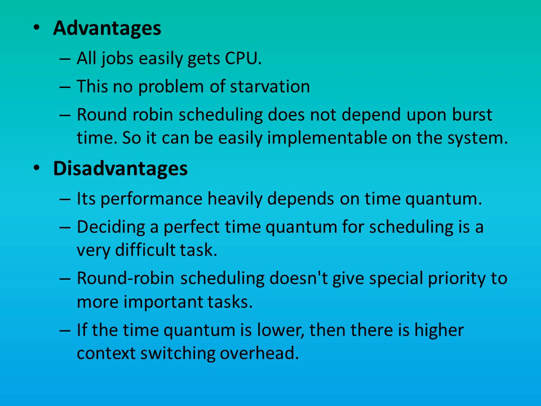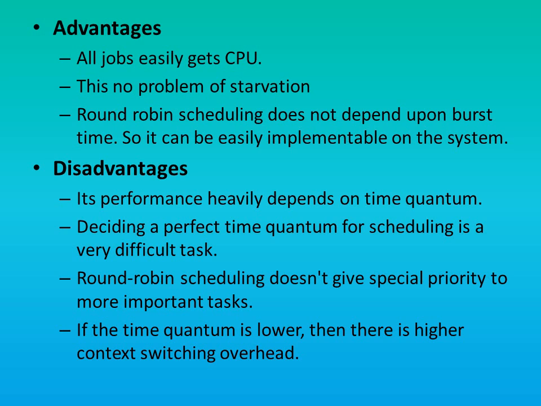Now let us look at the advantages and disadvantages of round robin scheduling algorithm. Advantages. First, all the jobs get fair allocation of CPU. This means that each process is assigned an equal share of CPU time, which is also known as quantum time. Second, there is no problem of starvation. Since each process is allocated CPU for a fixed amount of time, CPU is equally allocated among all the processes. Third, if you know the total number of processes in the ready queue, then you can calculate the response time for a particular process.